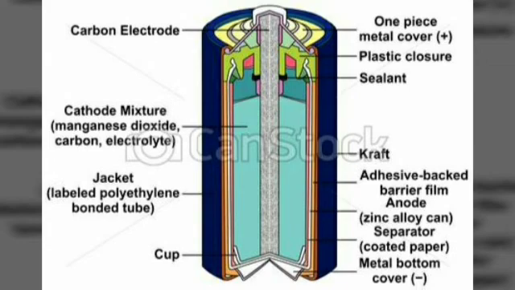Then you have a fabric separator. You cannot make everything react together, that's why you have bad conductors in between. Then it will react better. Electrolyte, paste of ammonium chloride. Ammonium chloride acts as an electrolyte and thus allows the electricity to pass through. Electrolyte means it allows the current, it's a good conductor. Which one? The ammonium chloride. The metal cap acts as a cathode. It is the positive terminal of the dry cell. The current flows from the positive to the negative, always from positive to the negative.